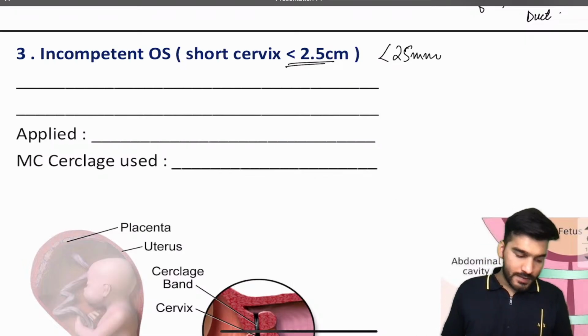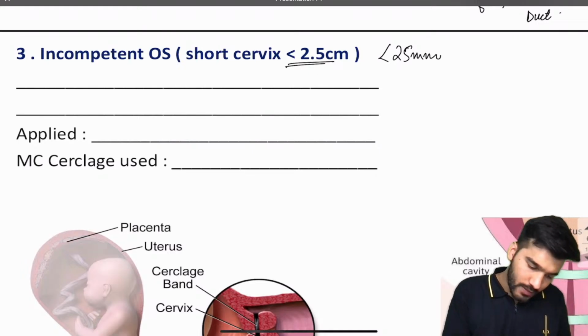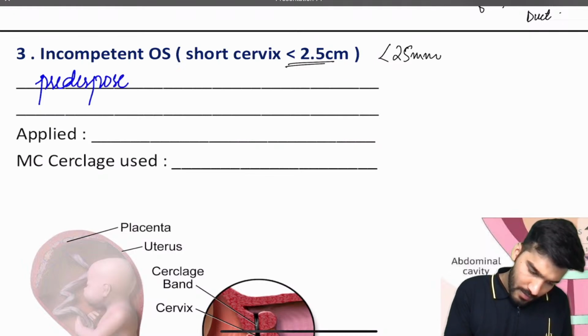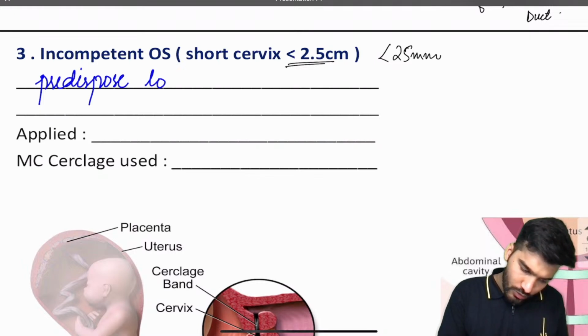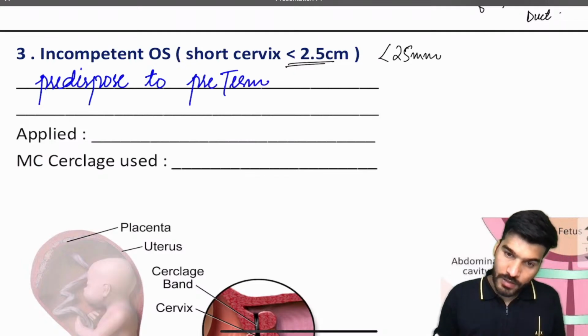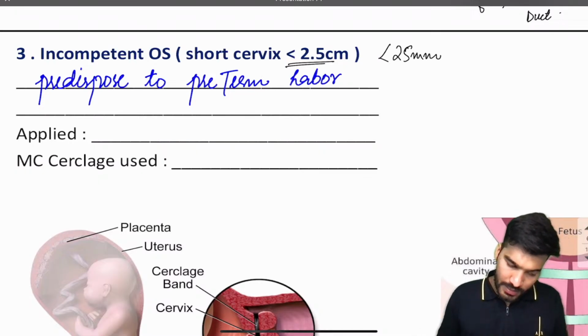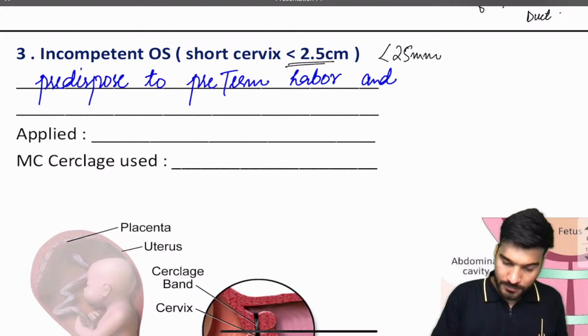Now write it down. About an incompetent os, it will predispose to preterm labor and abortion.